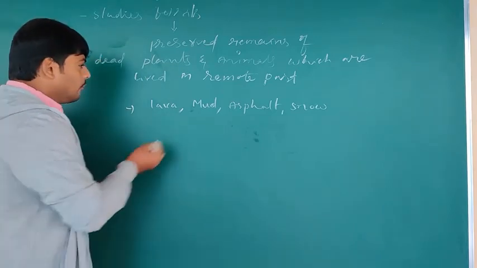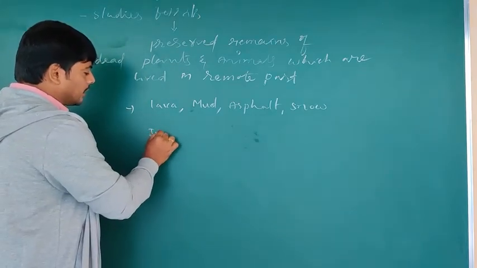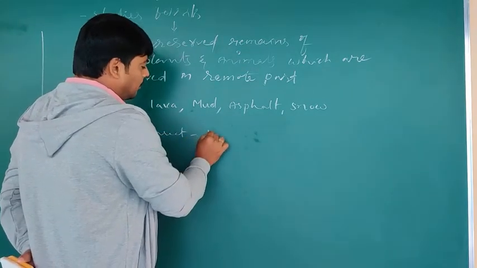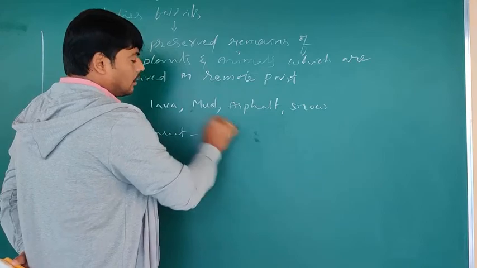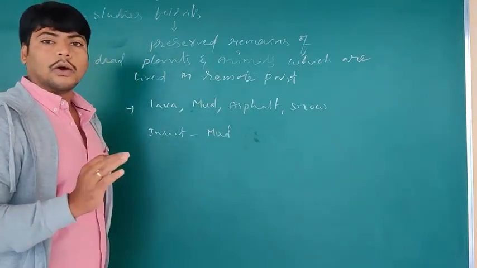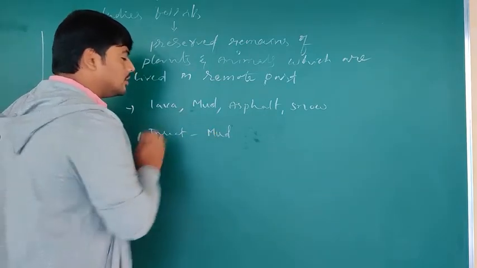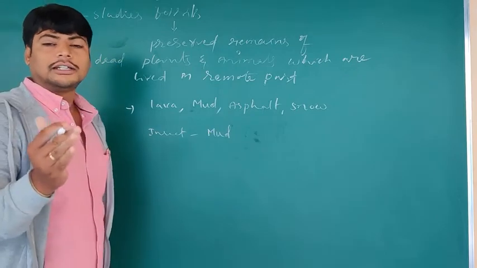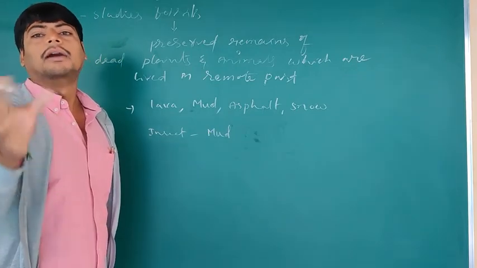For example, if an insect died and was trapped in mud, the mud does not allow complete decomposition of the insect. The mud first starts to dry and becomes hard.